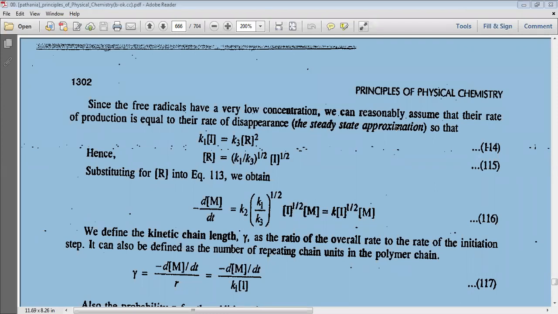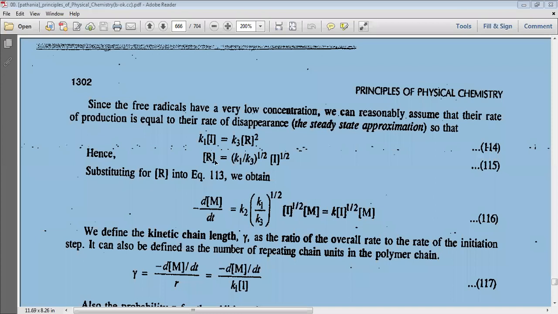Kinetic chain length. In the last equation which I have discussed, for the theoretical mechanism, if the radical concentration is very low, we can assume that the rate of production is equal to the rate of disappearance, that is the steady state approximation, so that k1 into I equal to k3 into concentration of R square.